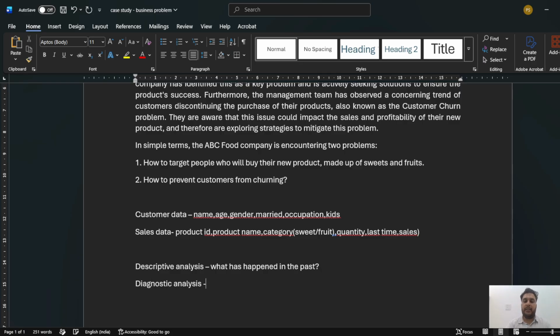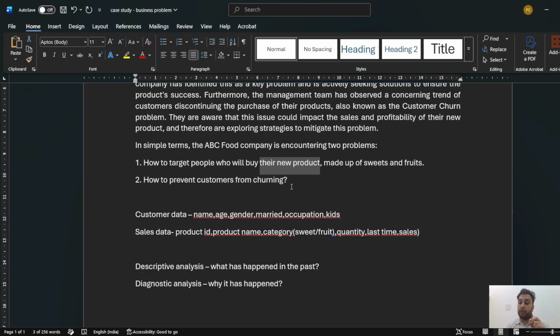So from the trends we'll try to understand why it has happened, whatever has happened in the past. Like if I see from the data that mostly they are buying sweet based products, or fruit based products, from that I can find out the reason that people tend to have sweet based products or fruit based products. So that will help me in finding whether they will tend to buy a new product or not.